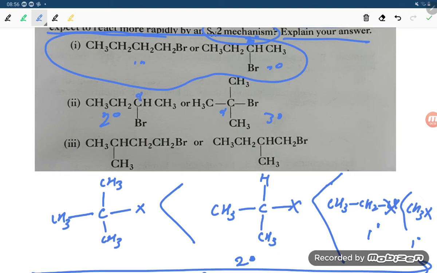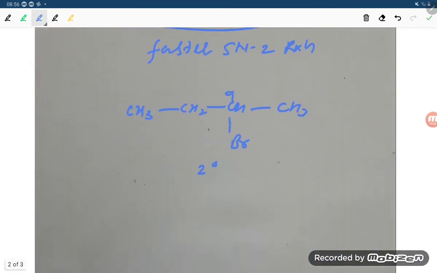So which will be the faster SN2 reaction? This one, CH3CH2CH(CH3)Br, will give the faster SN2 reaction.